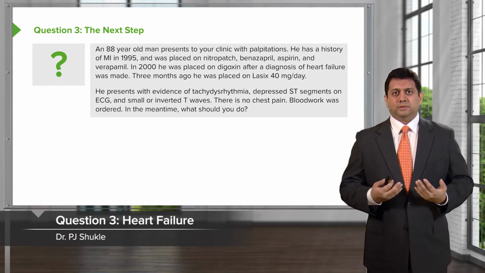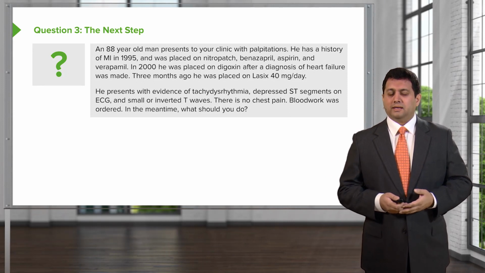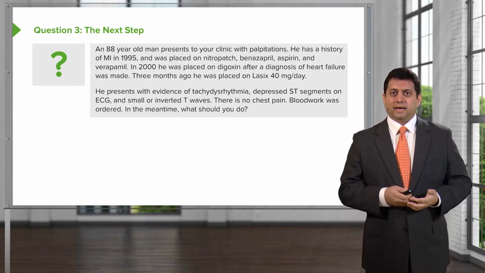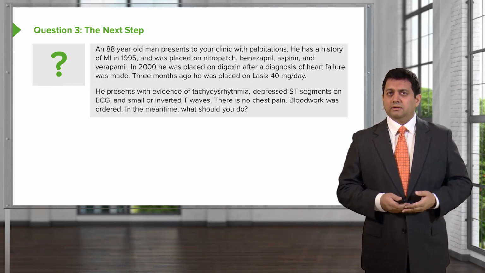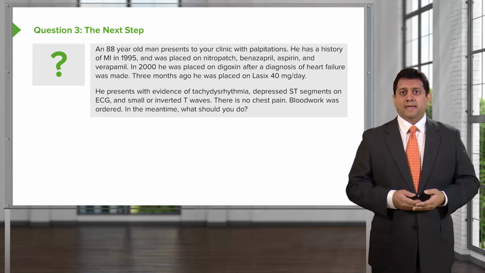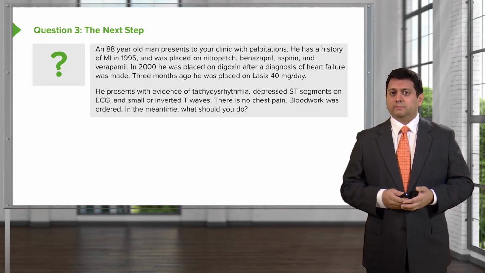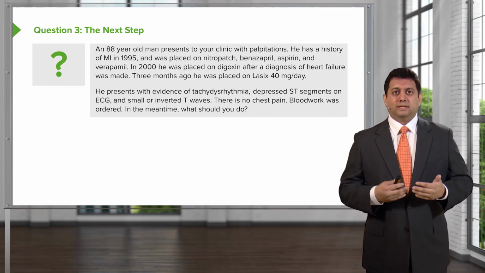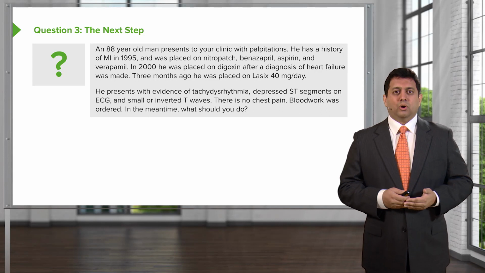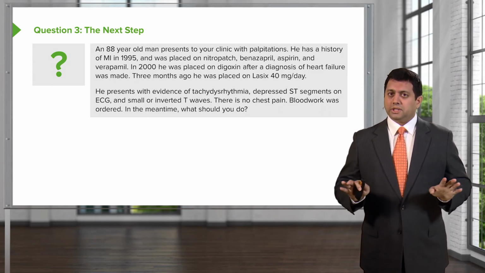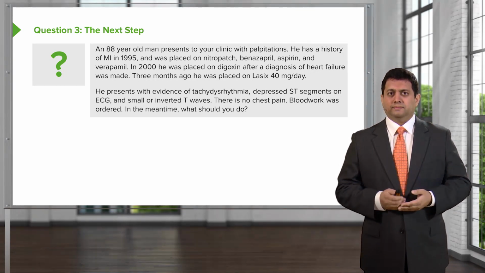An 88-year-old man presents to your clinic with palpitations. He has a history of myocardial infarction in 1995 and was placed on nitroglycerin patch, benazepril, aspirin, and verapamil. In 2000, he was placed on digoxin after a diagnosis of heart failure. Three months ago, he was placed on Lasix 40 milligrams a day. He presents now with evidence of tachydysrhythmia, depressed ST segments on ECG, and small or inverted T waves. There is no chest pain. Blood work was ordered. In the meantime, what should you do?